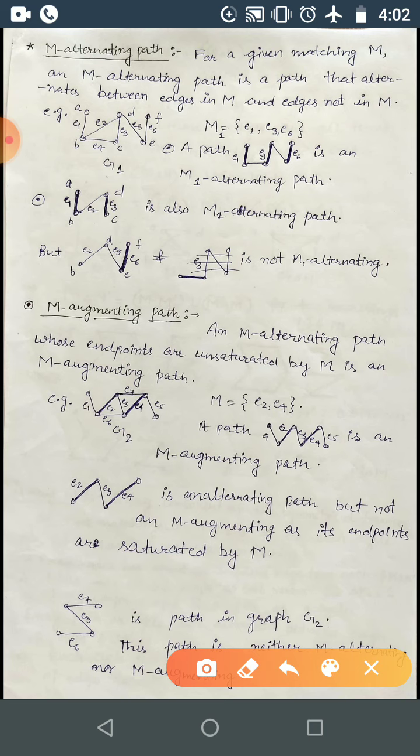Now we come to the M augmenting path. For a given matching M, an M alternating path whose endpoints are unsaturated by M is an M augmenting path.